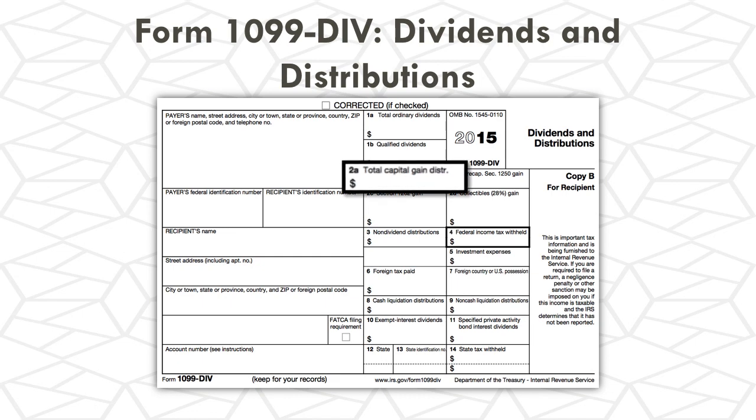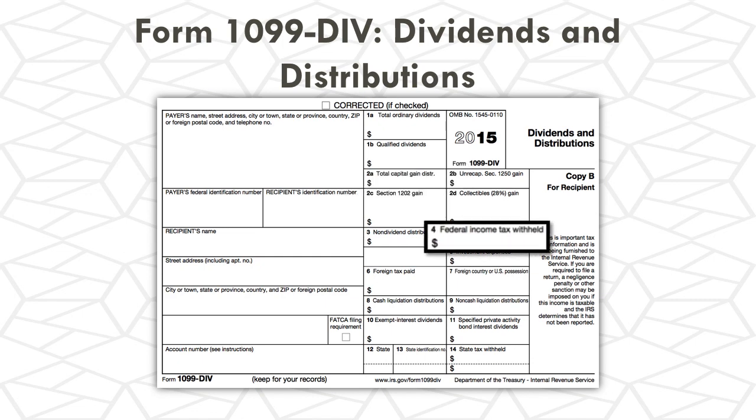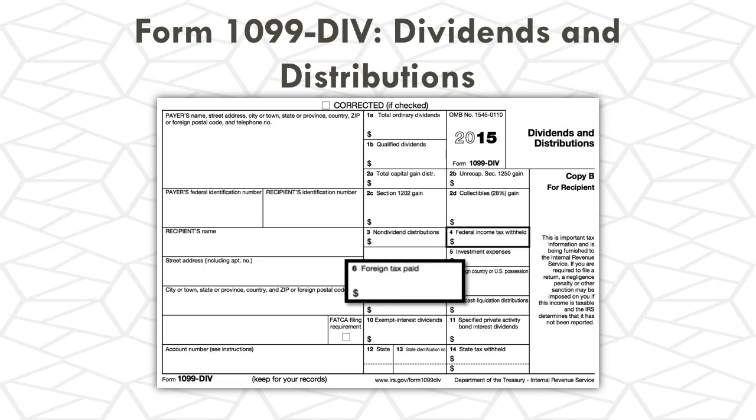Box 2A is going to report taxable capital gains distributions that the taxpayer received during the tax year. Box 4 will show any federal income tax withheld, and Box 6, much like the 1099-INT, is going to report any foreign tax that was paid.